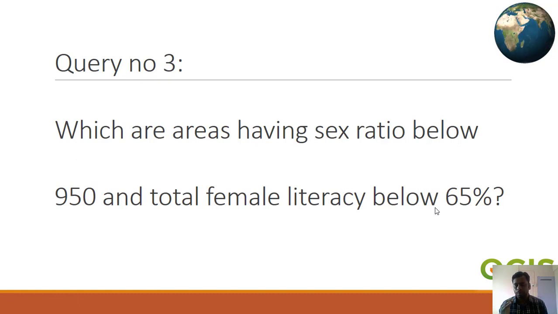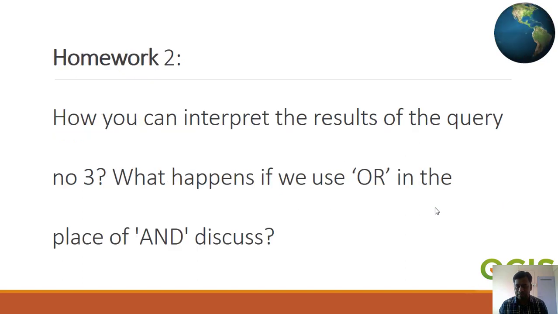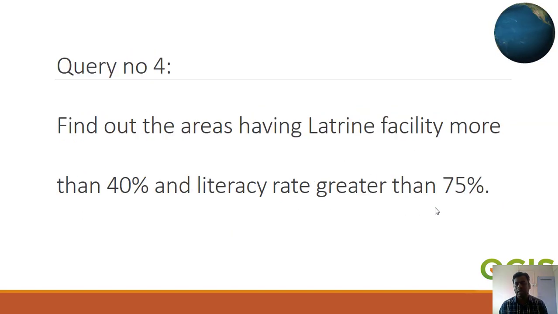But in this query the condition is not like that. The first one talks about the latrine facility, and the second one talks about the literacy rate. So we have to deal with two different data sets, two different attribute tables.